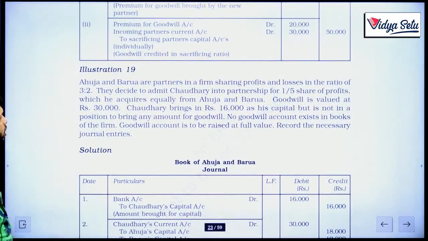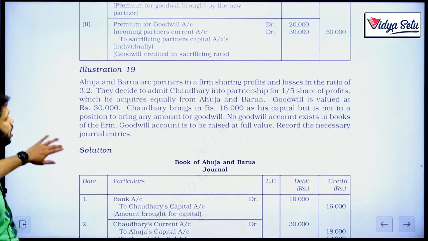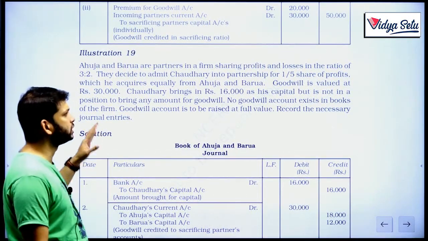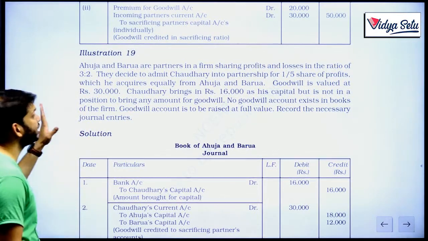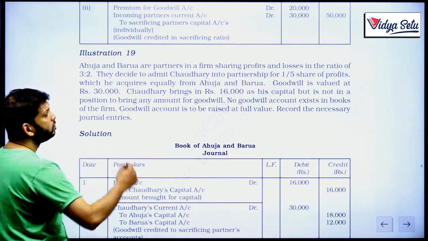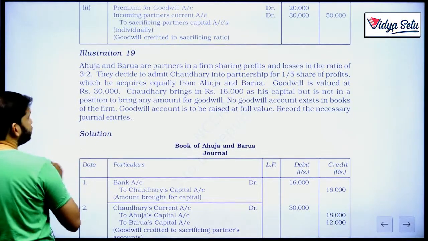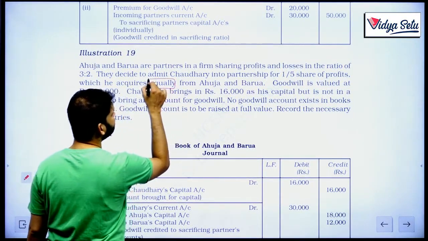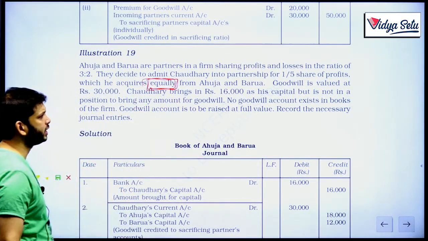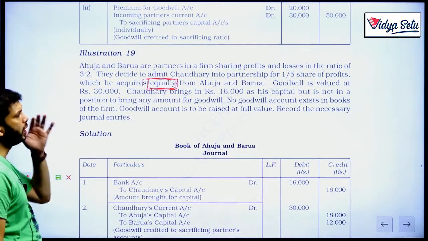Ahuja and Barua are partners in a firm sharing profits and losses in the ratio of 3:2. They decide to admit Chaudhary into partnership for 1/5 share of profit, which he acquires equally from Ahuja and Barua. Now, they have mentioned that he is taking this share equally. That means they both are sacrificing equally. That means the sacrificing ratio becomes 1:1.